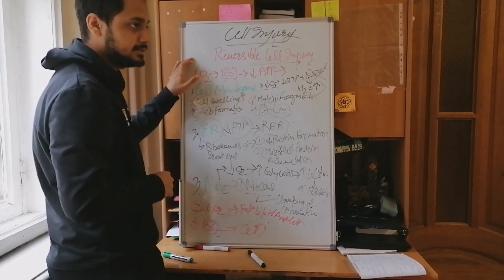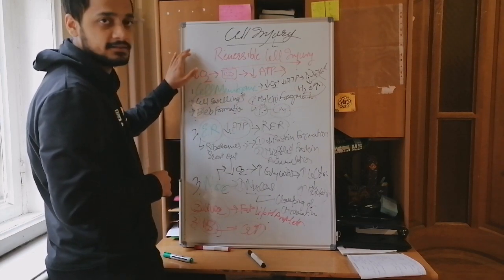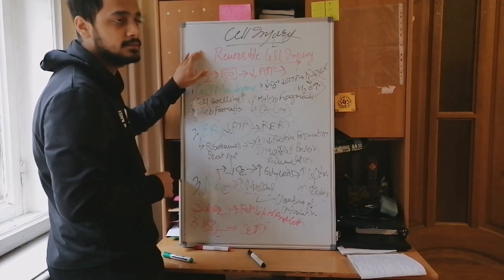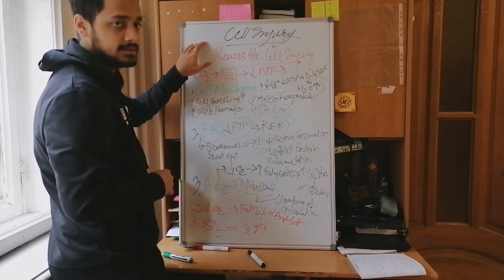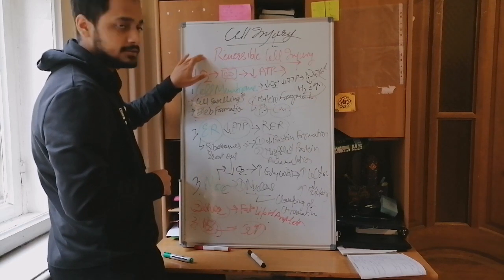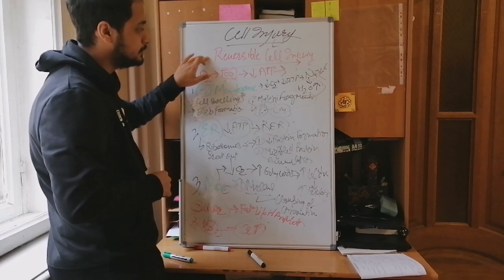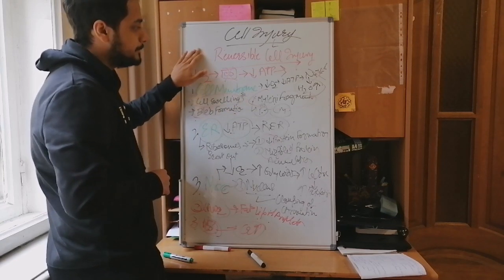So basically this was it for reversible cell injury. In this video we've discussed hypoxia, reversible cell injuries, and the important causes that can cause cell injury. This was the first part, and in the second part we will discuss the irreversible cell injuries that include necrosis and apoptosis.